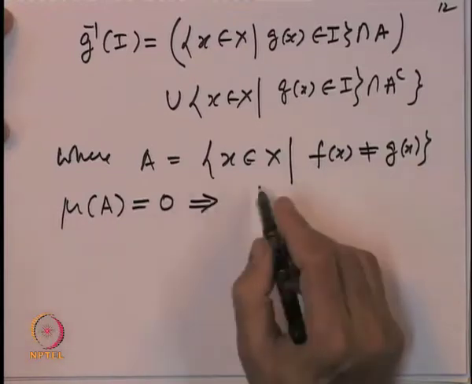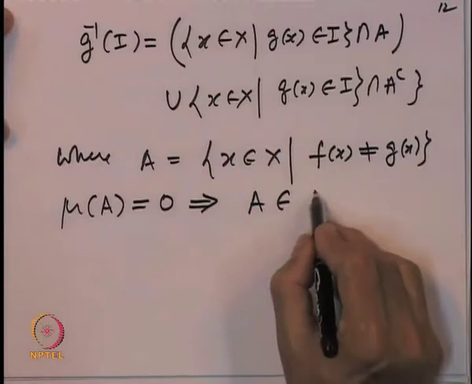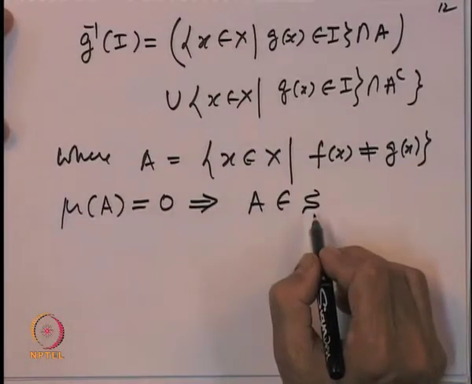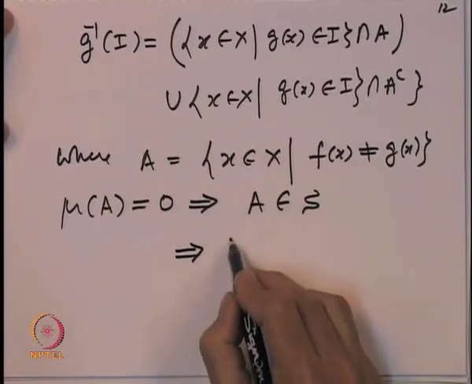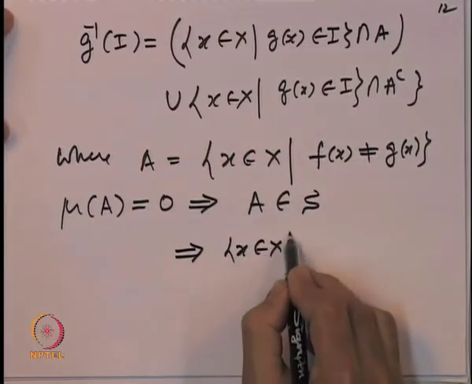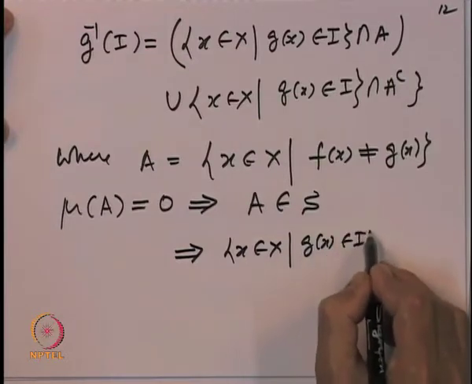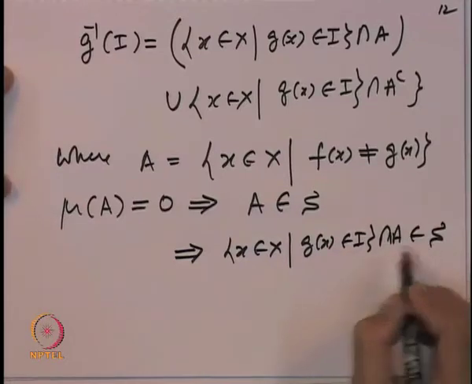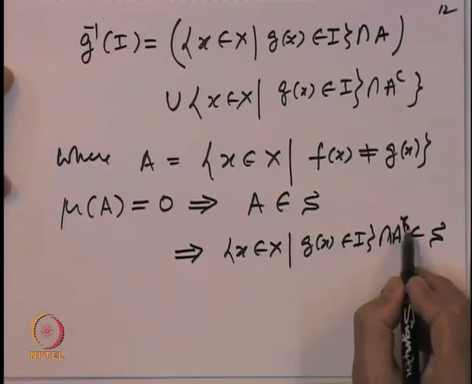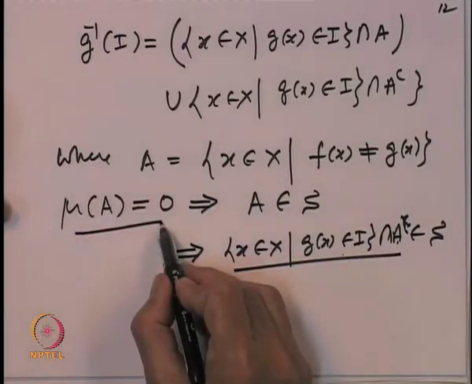That automatically implies that A belongs to the sigma algebra S, and that the set x such that G of x belongs to I intersection A also belongs to the sigma algebra. Why? Because this is a subset of A, and A is a set of measure 0.